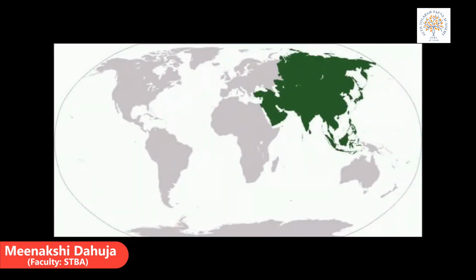Asia lies almost entirely in the northern hemisphere. Only some islands of Southeast Asia lie in the southern hemisphere. Russia is the largest country of Asia, and Asia is the largest continent of the world in terms of area and population.